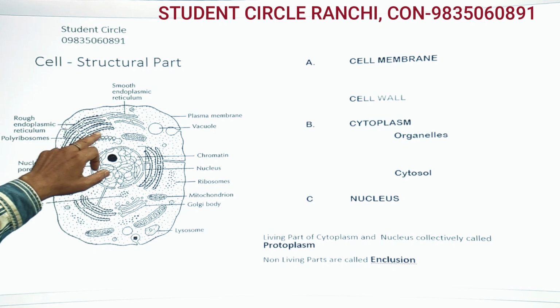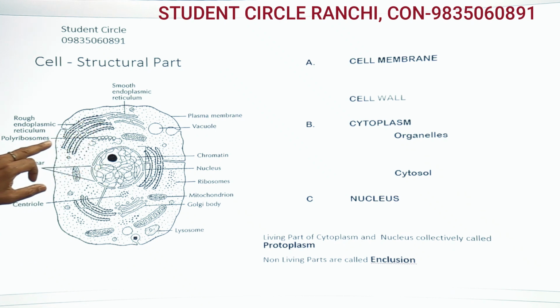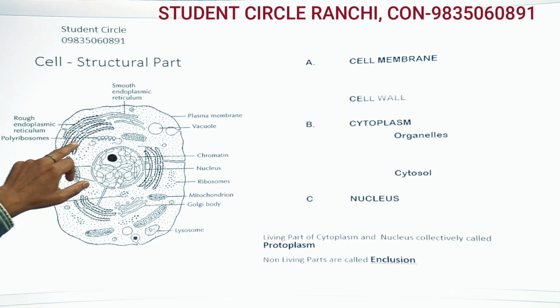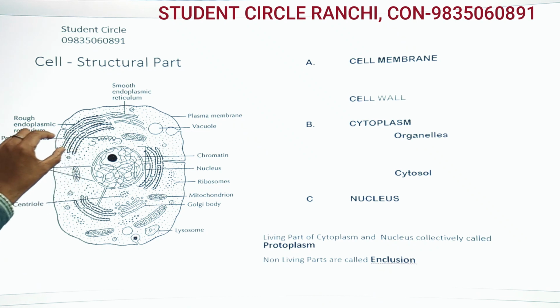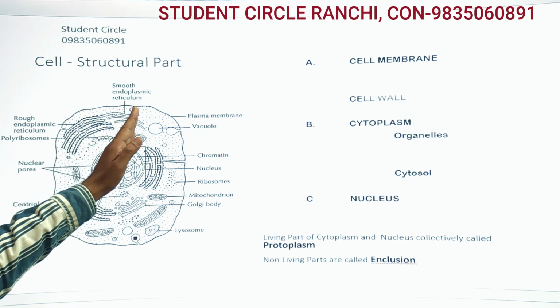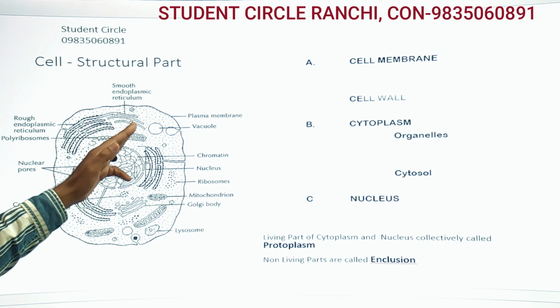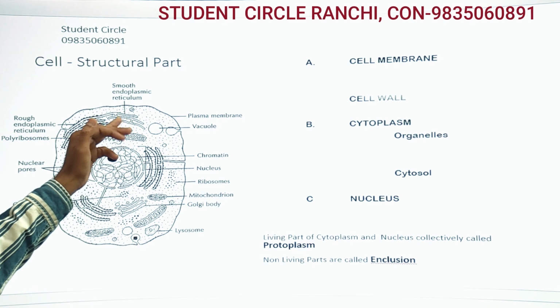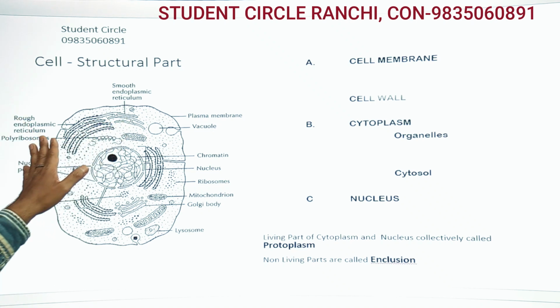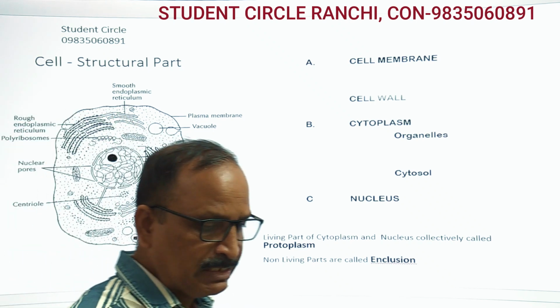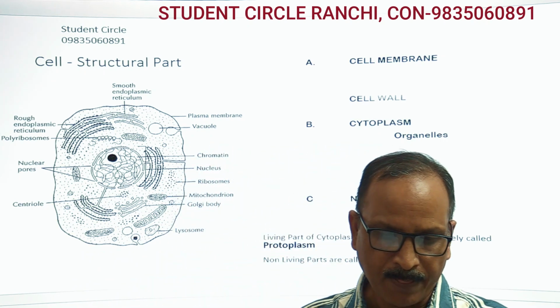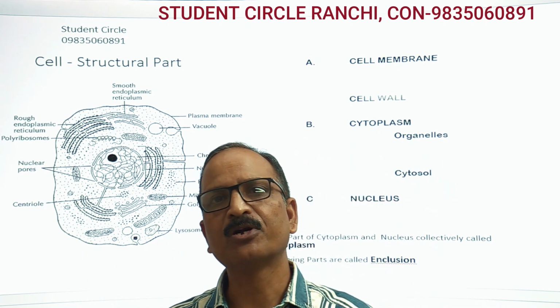There are some tiny particles attached to this endoplasmic reticulum. It is the ribosome. If ribosomes are attached, the surface becomes rough, and so we call it rough endoplasmic reticulum. In smooth endoplasmic reticulum, ribosomes are absent and the surface becomes smooth, so we call it smooth endoplasmic reticulum. The ER is responsible for synthesis and transportation of proteins and fats.